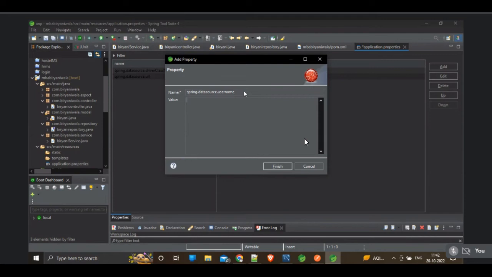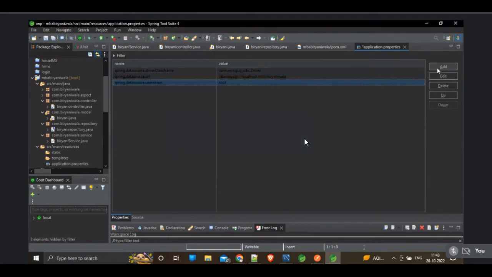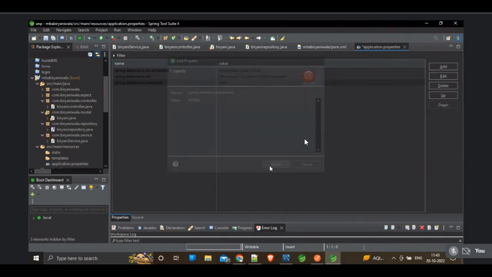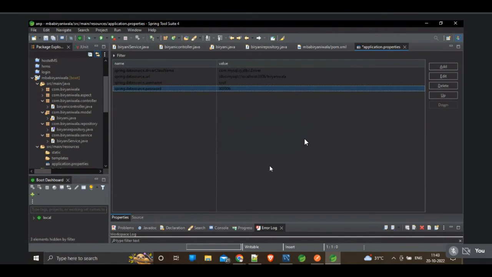Spring.datasource.username. The default username is root. And we have to set the password also. Spring.datasource.password. Here we have to enter our password. Click on finish.